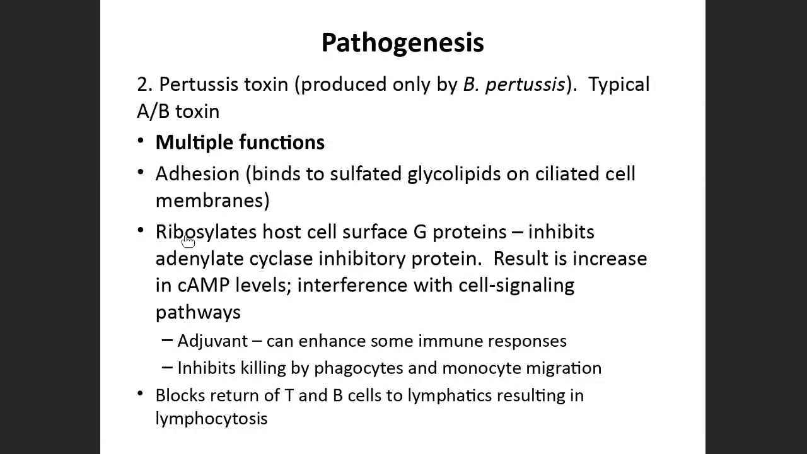It binds to the receptors, as I've shown you in the previous picture. It binds to the receptors on the ciliated epithelial cell. After binding, it does certain things. It ribosylates the host cell G protein, which leads to an increase in cAMP levels, which in turn interferes with cell signaling pathways. This is the main pathogenic mechanism. It interferes with the cell signaling pathways, which in turn leads to many other systemic manifestations. What are they? We are going to talk about it.